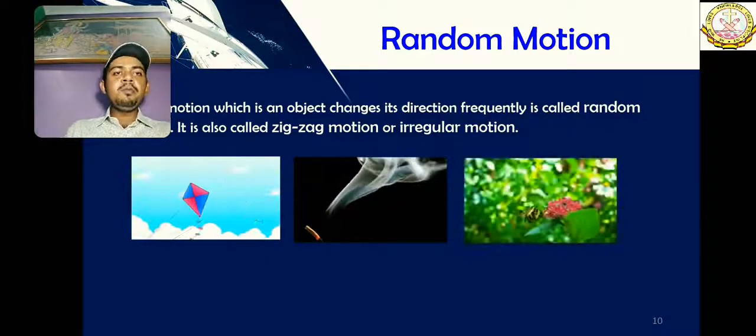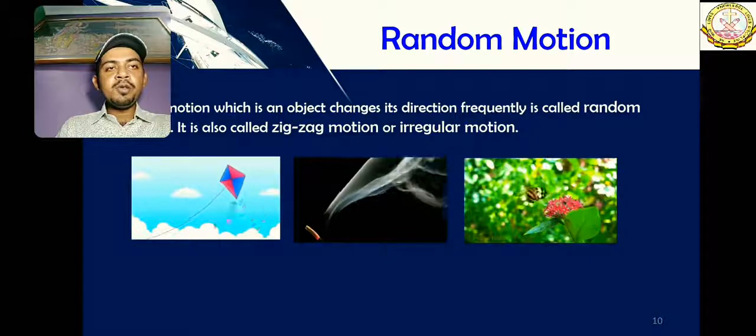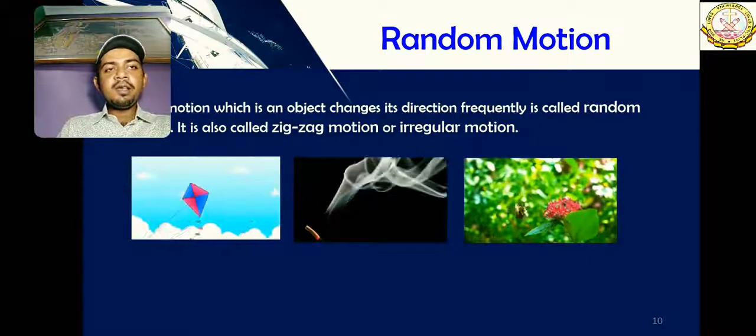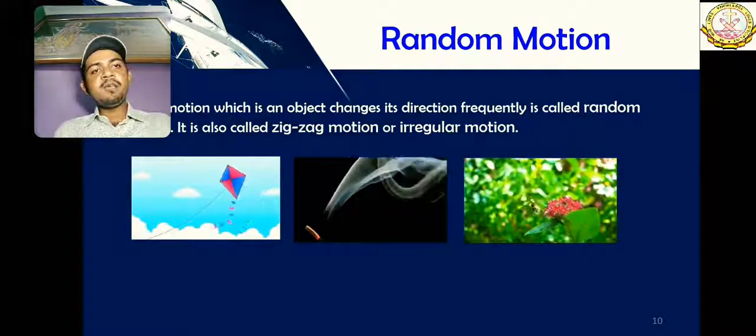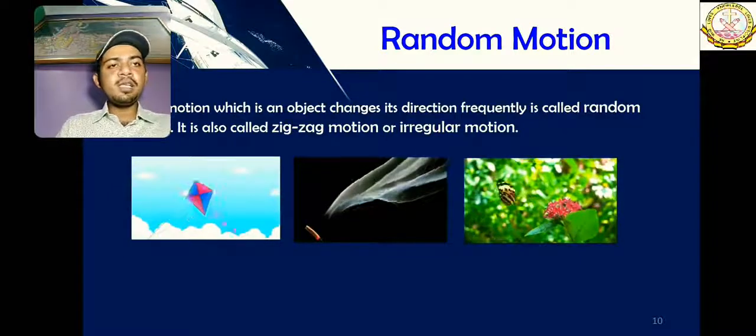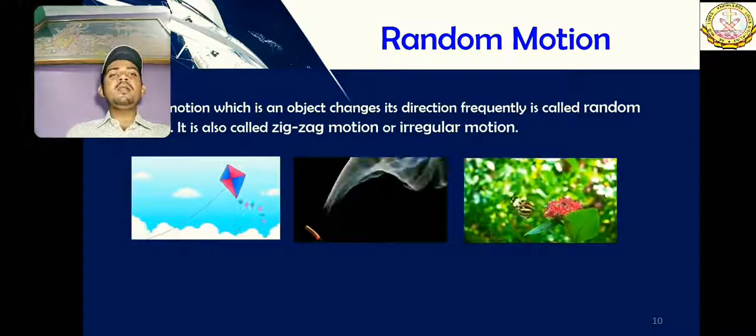This beautiful butterfly is also showing random motion. Nothing is fixed. Its wings are moving somewhere, and it is moving somewhere else. So these types of motions are random motions.